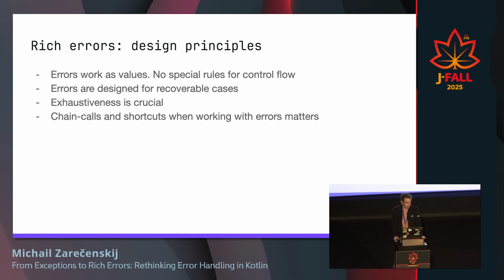And of course, we find it crucial that we want to have chain calls and shortcuts when working with errors. Because I think this matters, because again, if you force people to do tedious checks, then at some point there will be some form of tunneling when people just write this to say that, please, compiler, let me write my code, I know what I'm doing. And if you want to actually have shortcuts, then we'll provide this, and at least it will be a reasonable, maybe not very correct, but reasonable way to avoid the problem when you don't want to handle all the errors precisely.